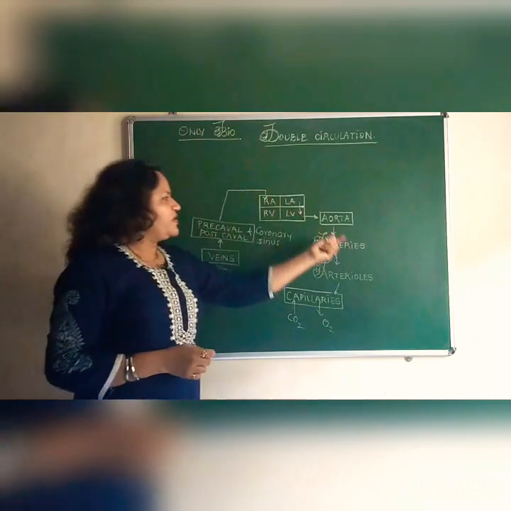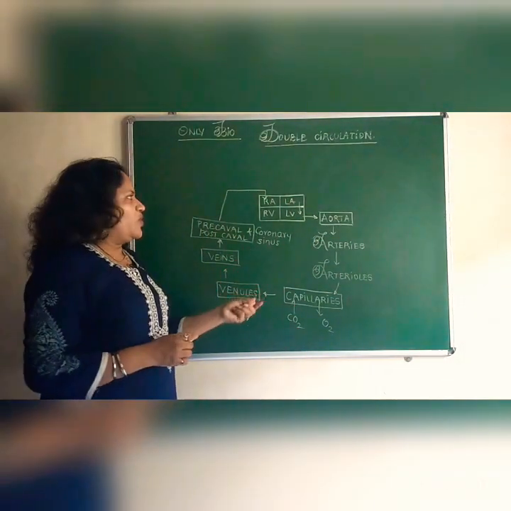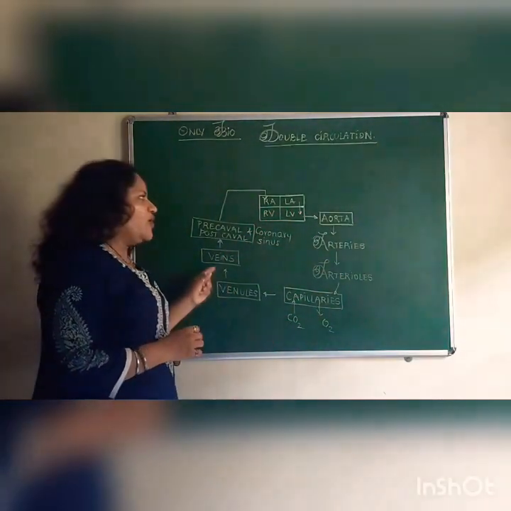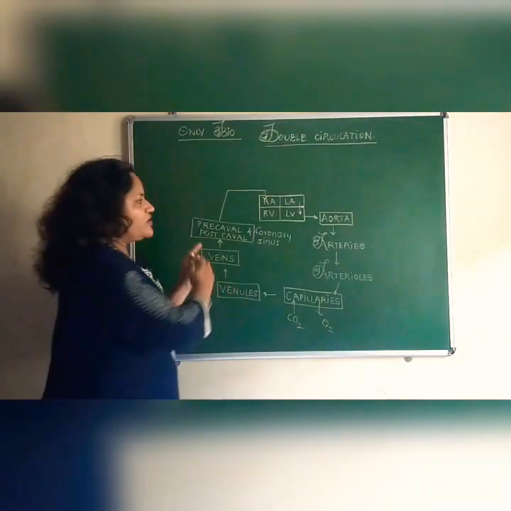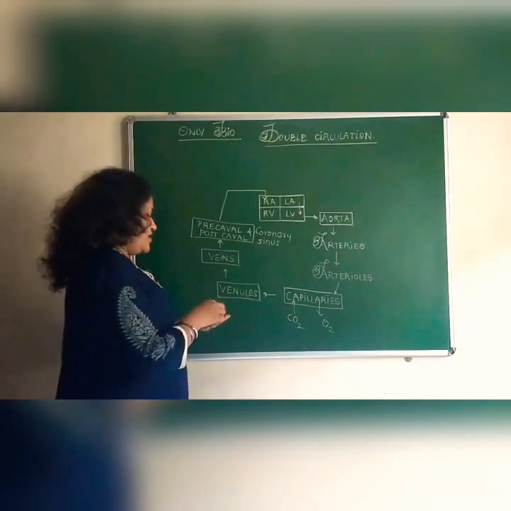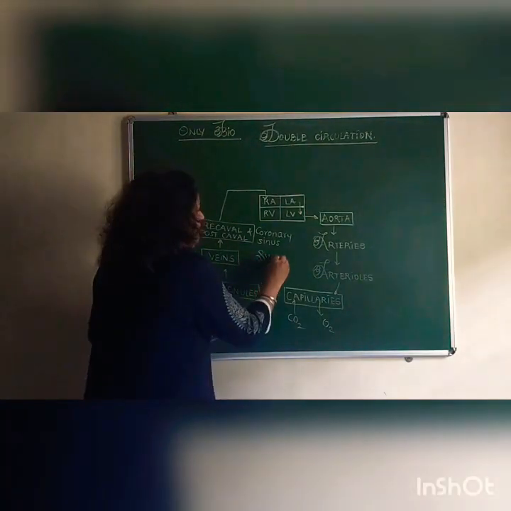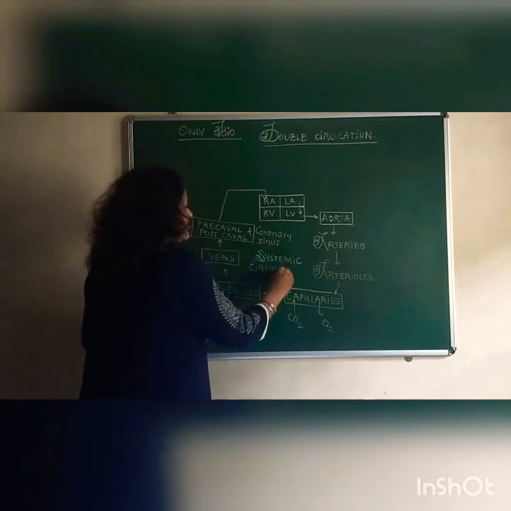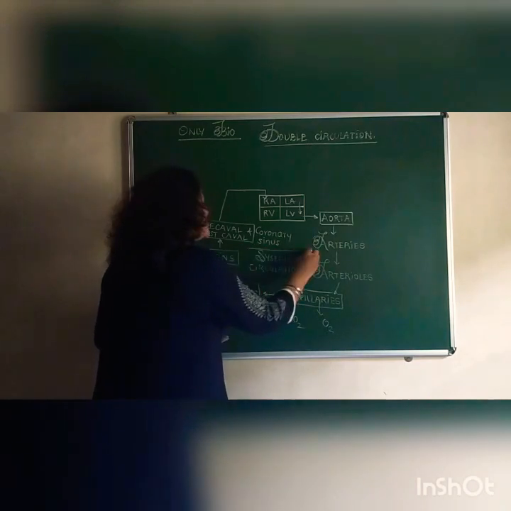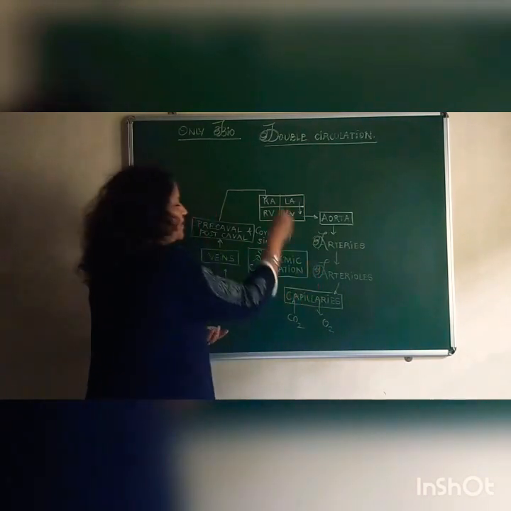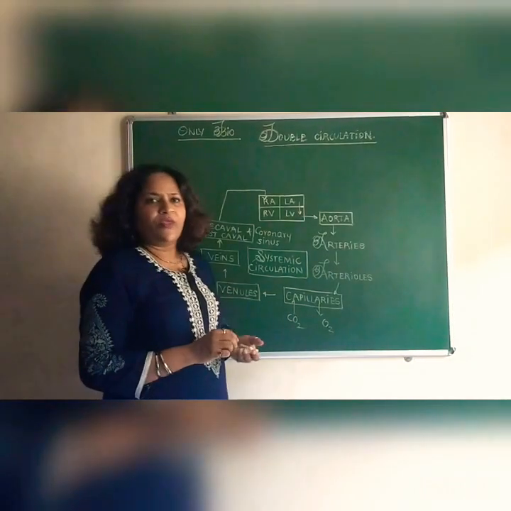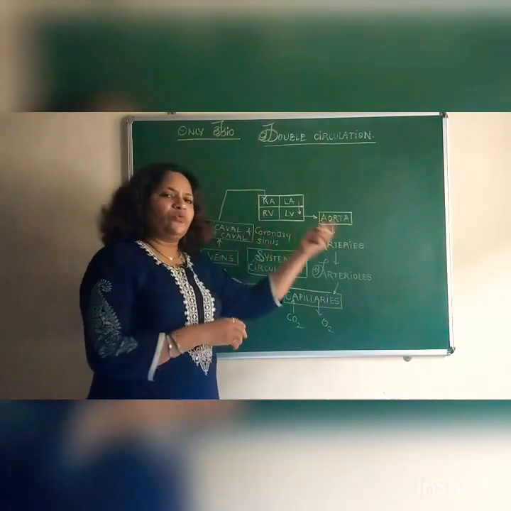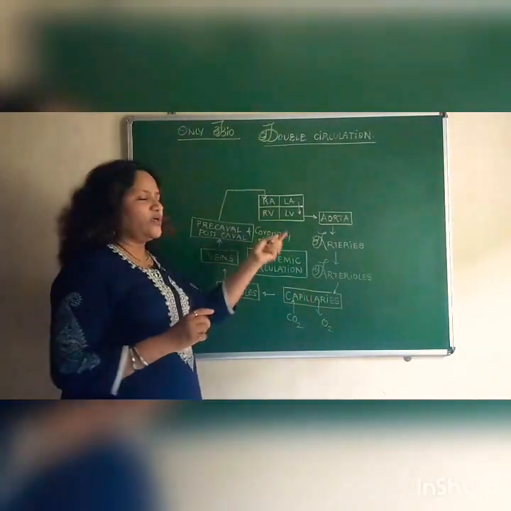So if you observe this blood flow, what does it involve? It involves the blood flow from the heart to different organs other than the lungs. This particular route of blood flow is called the systemic blood flow, or systemic circulation. So systemic circulation is one part of the double circulation. I repeat, systemic circulation is the flow of blood from the heart to different organs other than the lungs and back to the heart.